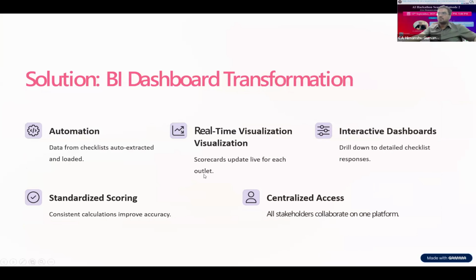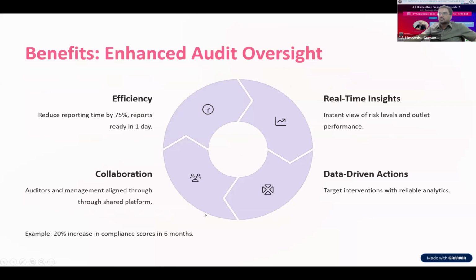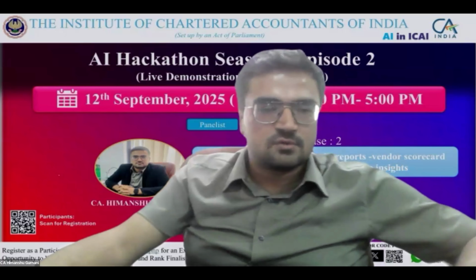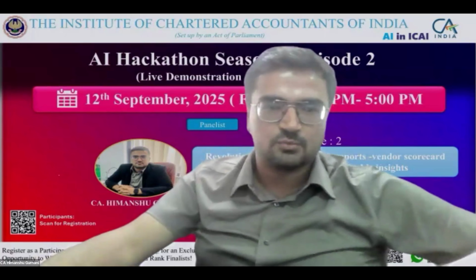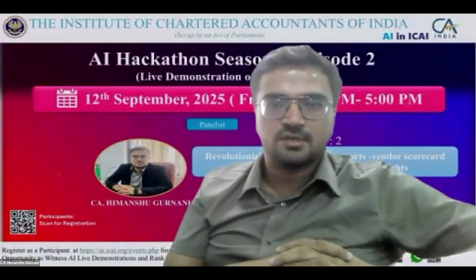Then we have seen the BI dashboard transformation, how we have used automation. There is centralized access. Now the key features of the dashboards which we have seen are the drill down available for detailed checklist answers, and customized filters by region, type, risk, things like that. I think this is all about the presentation. This was all from my side, and I would be happy to hear the jury's comments and points.